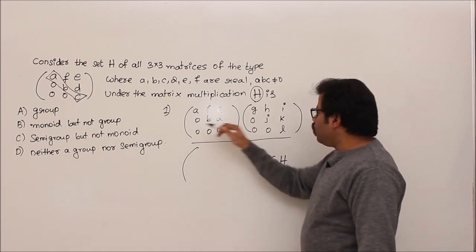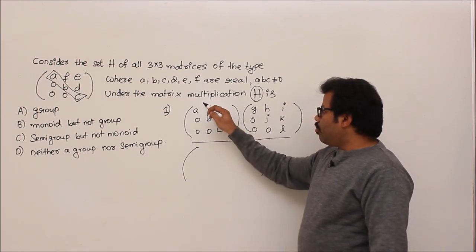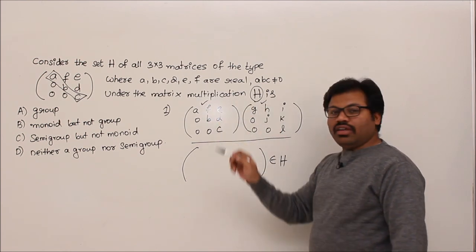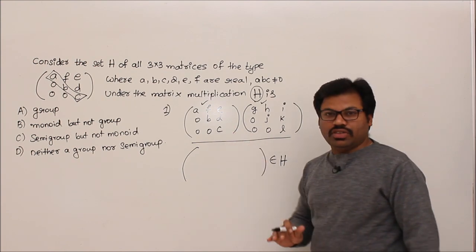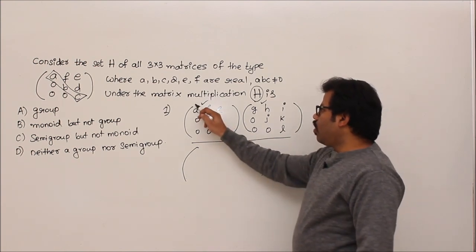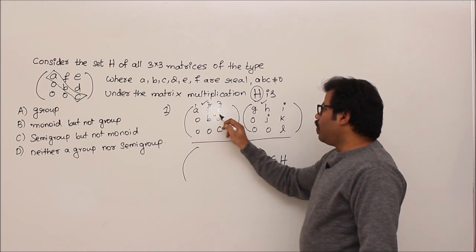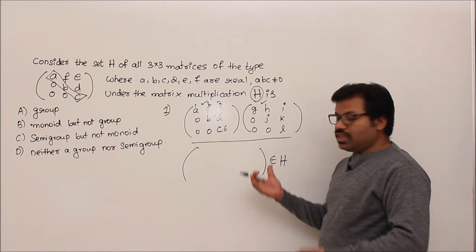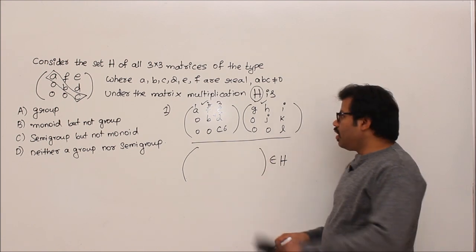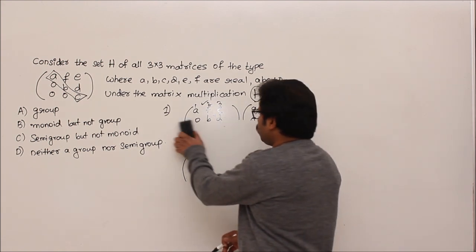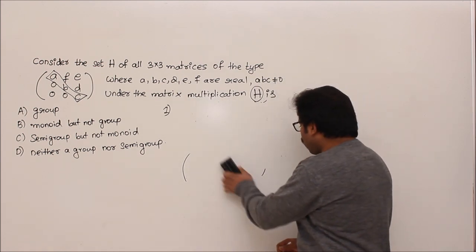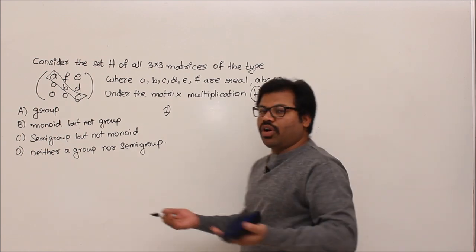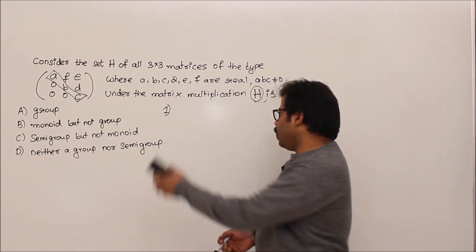Sir, but you took only two elements. No, this represents any element, and this represents any element, because we have taken variables rather than particular values, right? If I take particular values like 1, 2, 3, 4, 5, 6, then my result would be restricted only to particular values. But I am not taking particular values, so it is closed. Sir, why are you not doing the multiplication? It takes a lot of time and is unnecessary, right? Even you know how to do multiplication. So that's why I am not doing it.